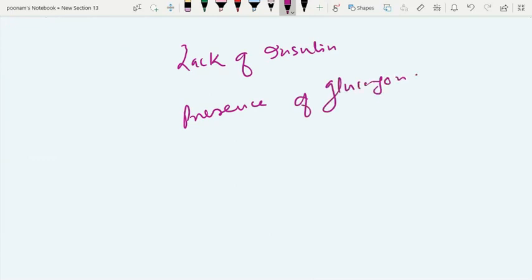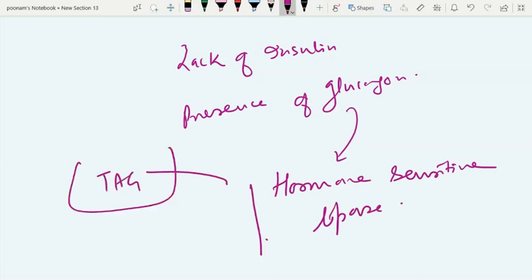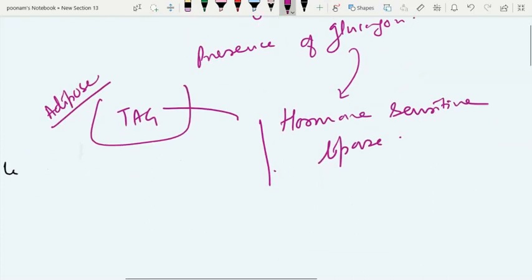In starvation, when there is no glucose in the blood, there is no insulin secretion into the blood, and glucagon takes the upper hand. And in diabetes, the pathogenesis is lack of insulin, so glucagon takes the upper hand. This glucagon tends to phosphorylate hormone sensitive lipase enzyme, which is needed in phosphorylated form and is found in the adipose cell where the TAG is stored. TAG is triacylglycerol, where the fatty acid is stored.